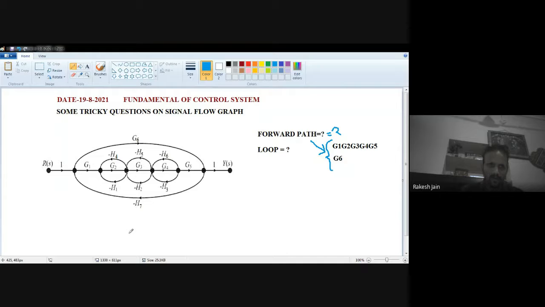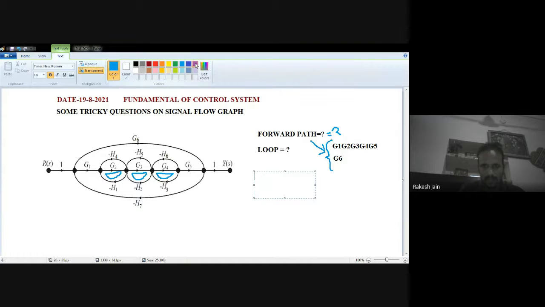Now we have to find out how many loops are present. See very carefully. A loop is a closed path, so G2 and minus H1 is a loop. G3 minus H2 is a loop. G4 minus H3 is a loop. So three loops we directly find out. I am going to write them down with this purple color. So minus G2 H1 is a loop. Similarly, minus G3 H2 is a loop. Similarly, minus G4 H3 is a loop.